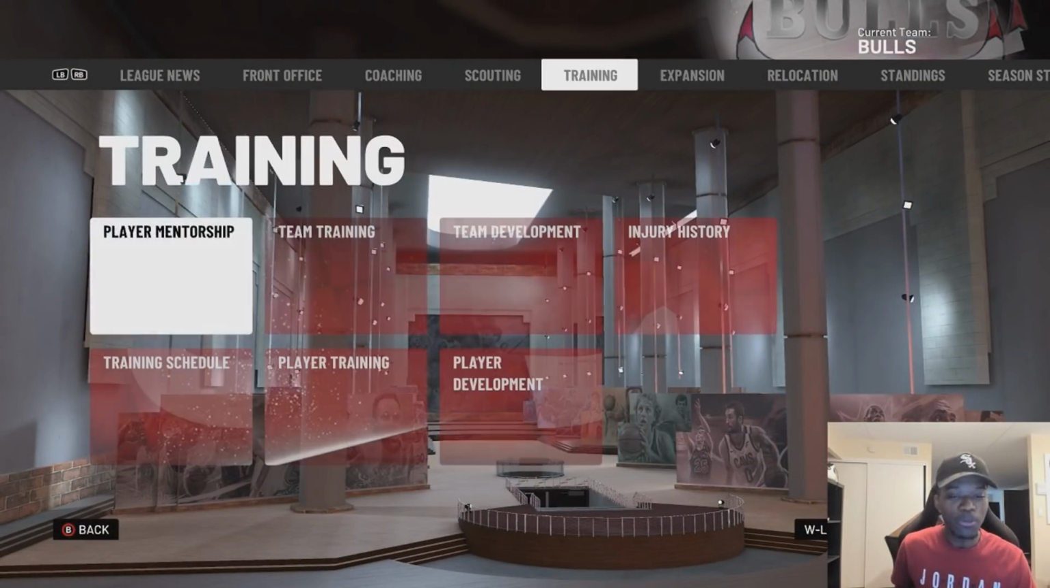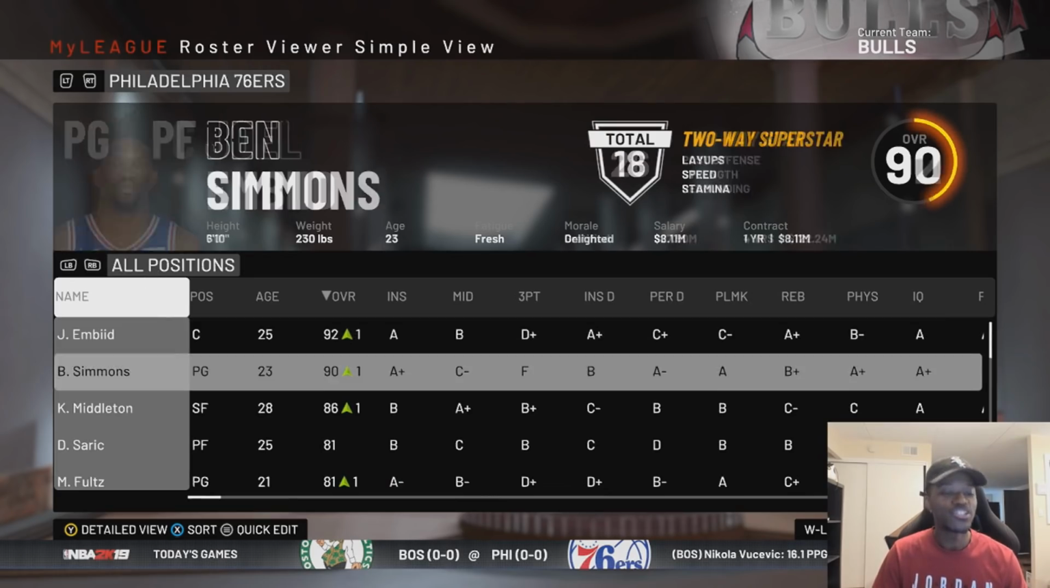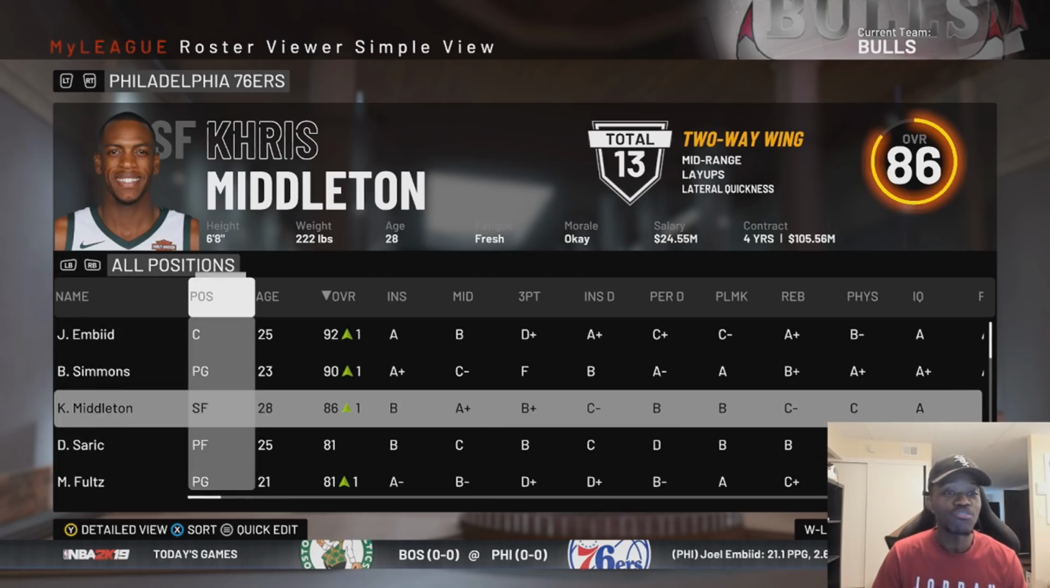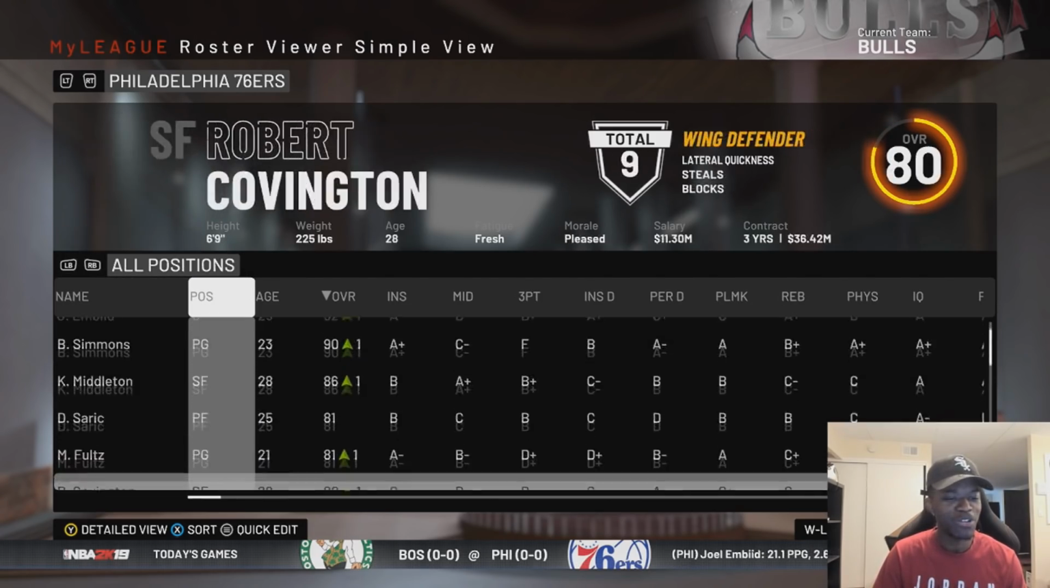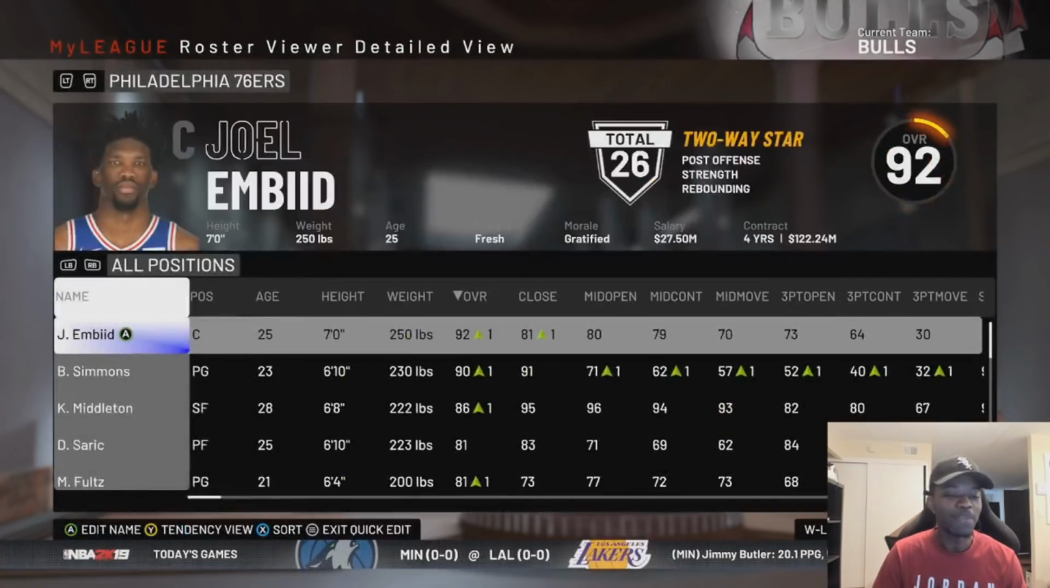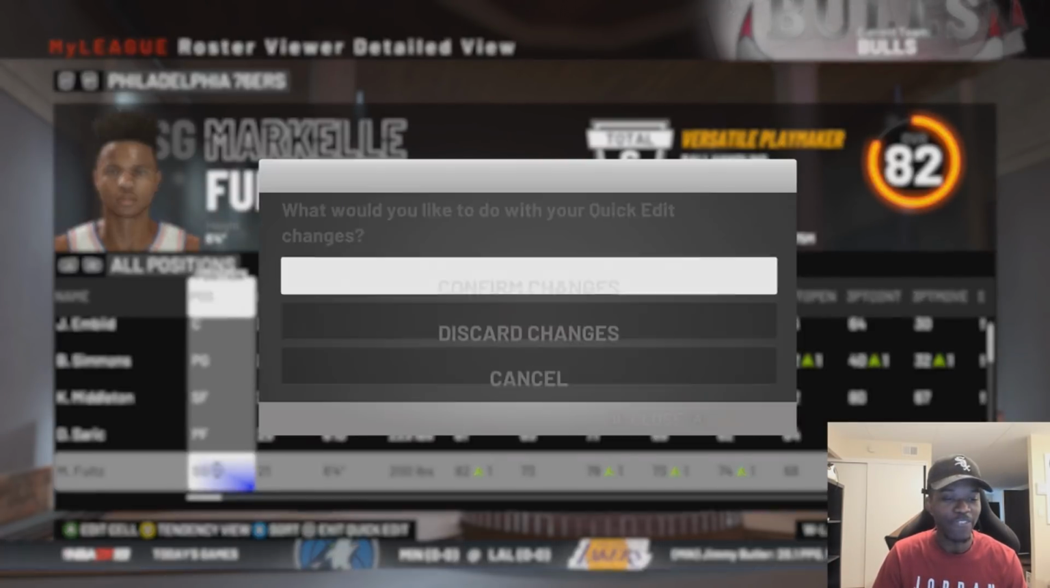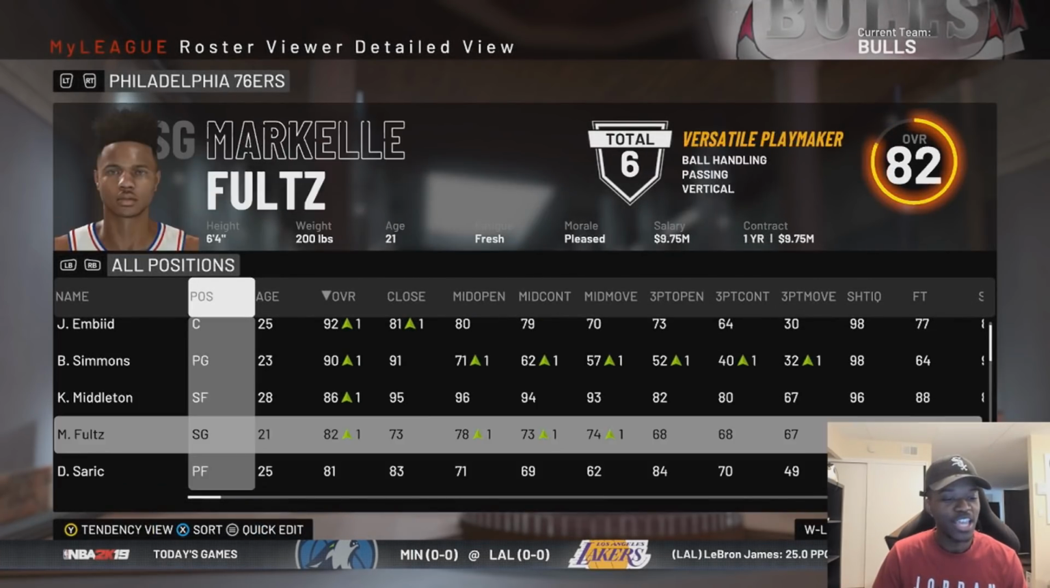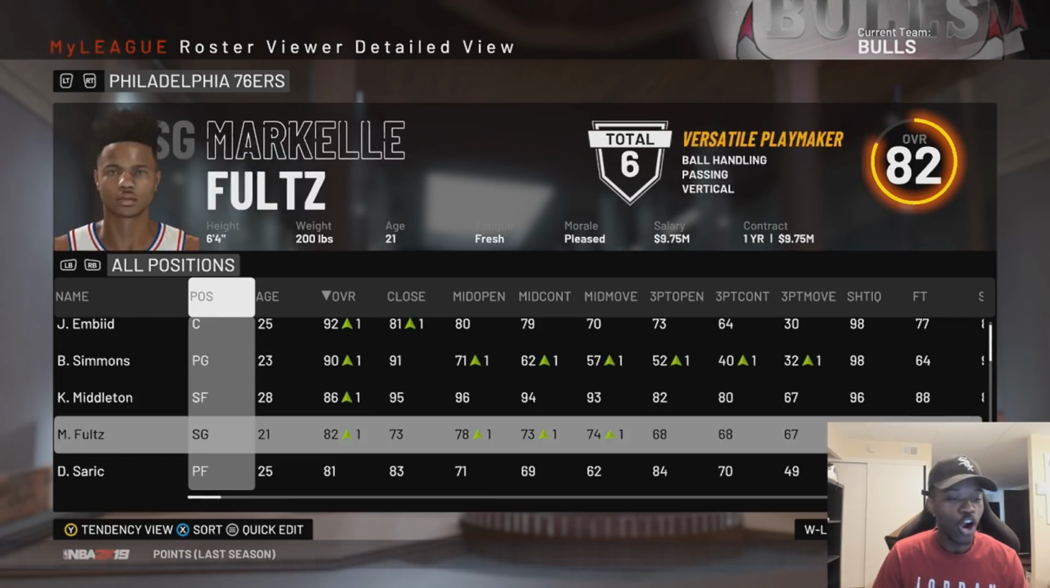So where do I go? Do I go to player intel, team intel? So we're going to do it this way. Chris Middleton is now the starting small forward with the 76ers. So Chris Middleton, what are they going to have? I'm going to make Markelle Fultz a shooting guard because that's what he's playing in real life. So we're going to have Ben Simmons, Markelle Fultz, Chris Middleton, Dario, and JoJo.